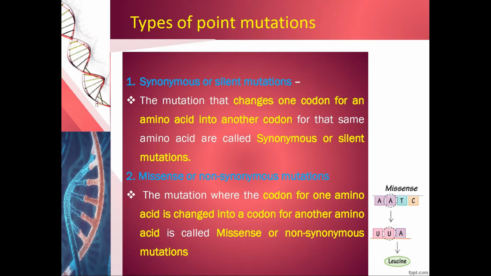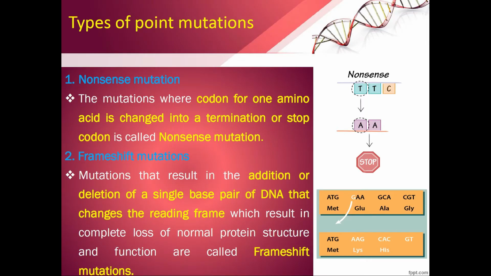Here, the mutation where the codon for one amino acid is changed into a codon for another amino acid. Then it is called as missense or non-synonymous mutation. The mutation where the codon for one amino acid is changed into a termination or stop codon. Then it is called as nonsense mutation.